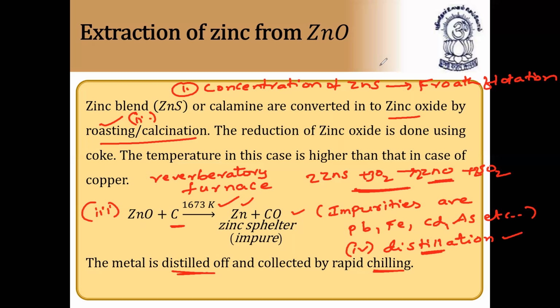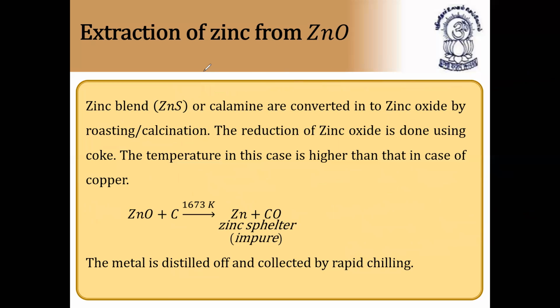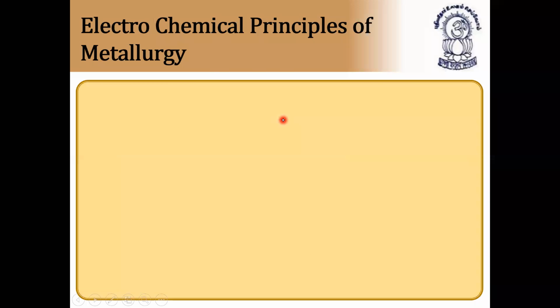Anyway, at the end of these slides, we'll give the flow chart for each and every metal so that it will be easy for you to understand. So next, in this way, we'll extract zinc. Next, electrochemical principles of metallurgy.